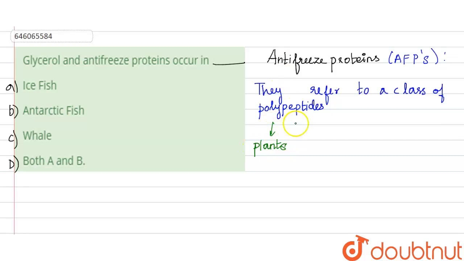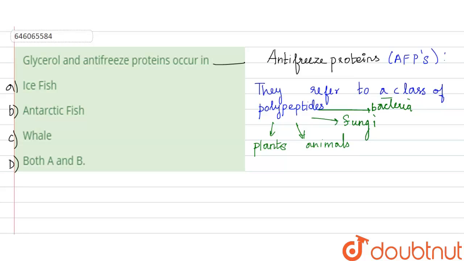Plants can produce these antifreeze proteins, as well as animals, fungi, and bacteria. So antifreeze proteins refer to a class of polypeptides produced by certain organisms. They may be plant, animal, fungi, or bacteria. The function of antifreeze proteins is to permit survival at temperatures below the freezing point.